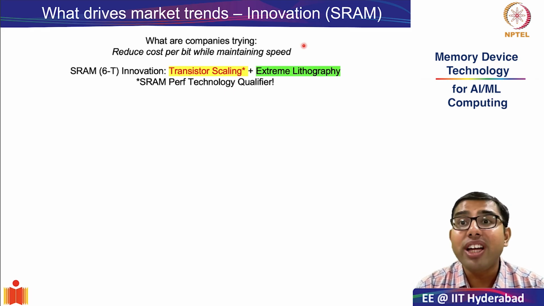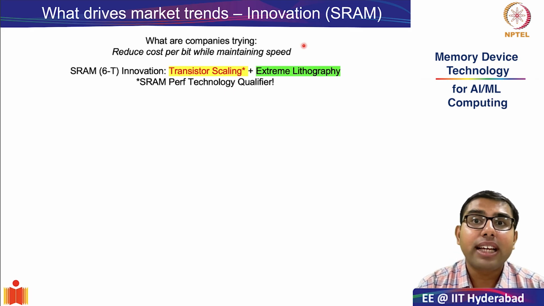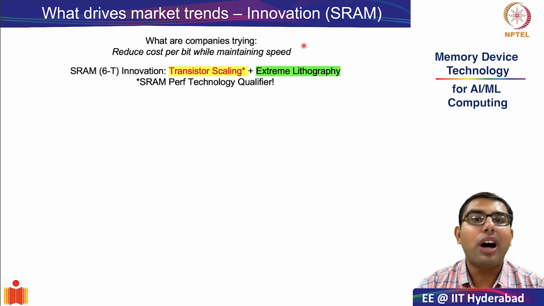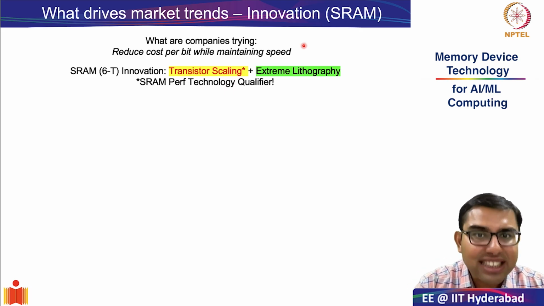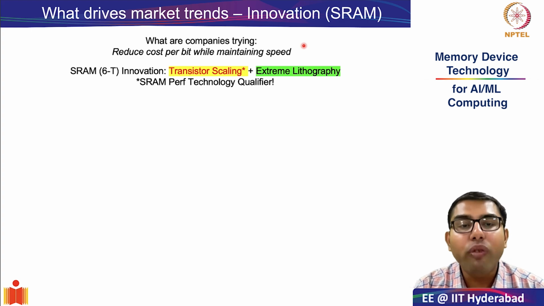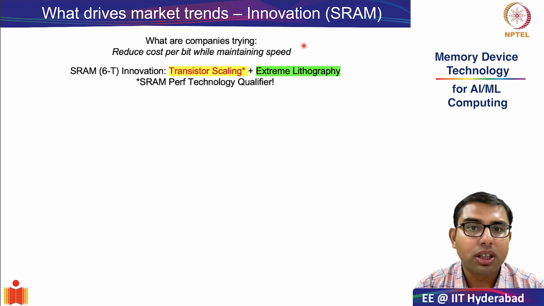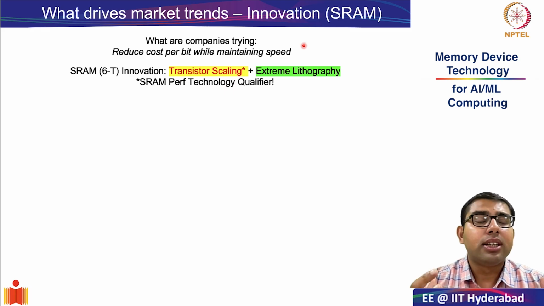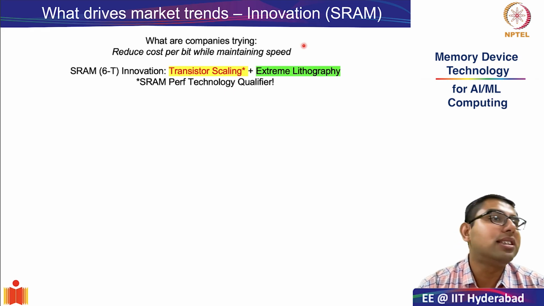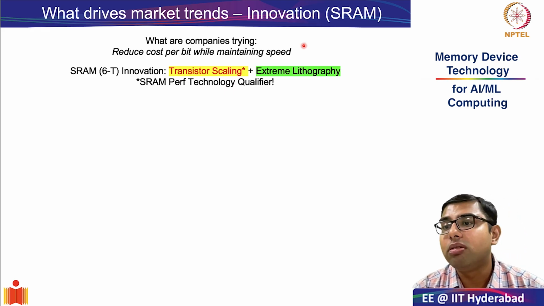So let us understand the story of what drives market trends. The answer is innovation, through our first example of SRAM. Since SRAM consists primarily of the 6T cell, it is natural to estimate that innovation in 6T SRAM cells is primarily driven by innovations in transistor scaling. Why is this the case? The smaller and more compact you can make the transistor, the smaller will be the size of your individual SRAM cell.